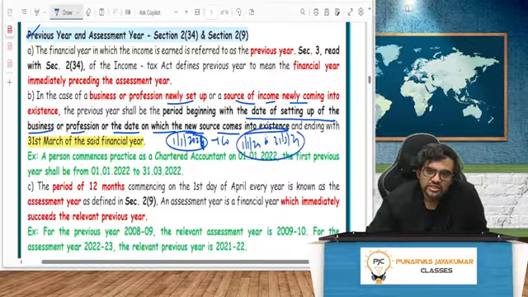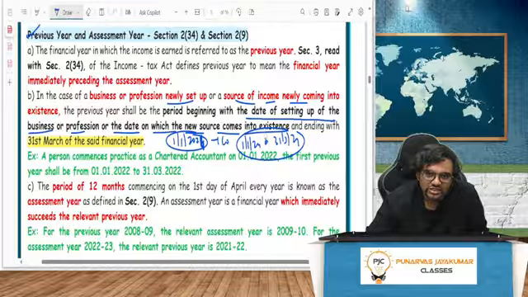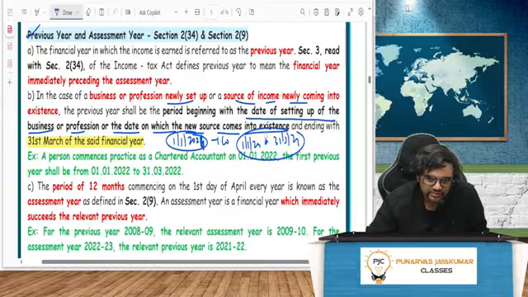What is the financial year for this company? 23-24? I'm not asking about the previous year; the previous year is an income tax concept. What is the financial year?